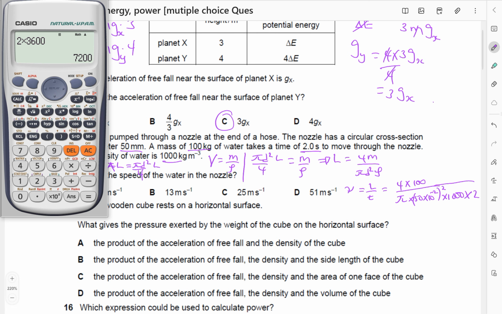So I'll check my calculator. In the numerator, I have 400. I'll just solve the denominator first. In the denominator, 2 times 1000 times pi, then times open brackets 50 exponent negative 3, and this is squared.